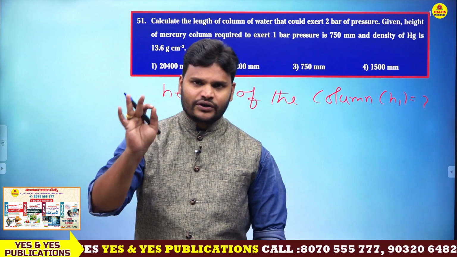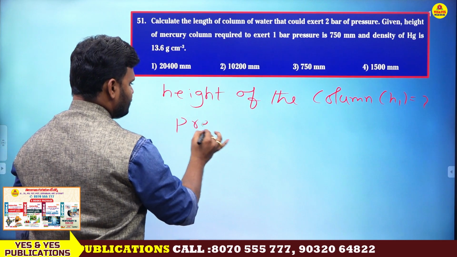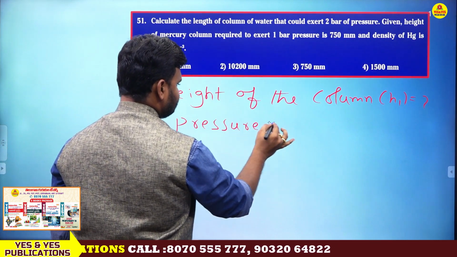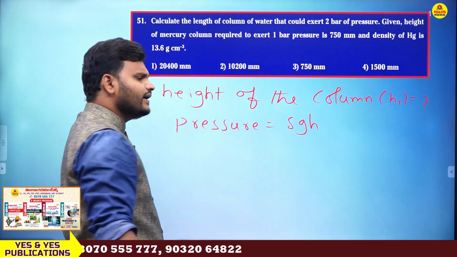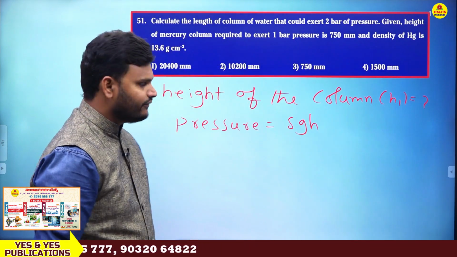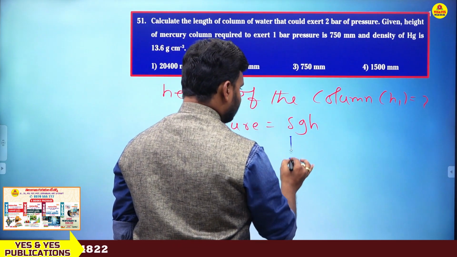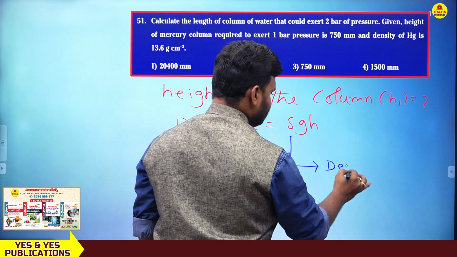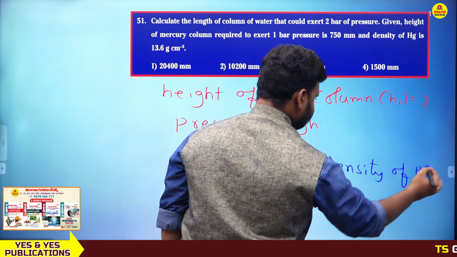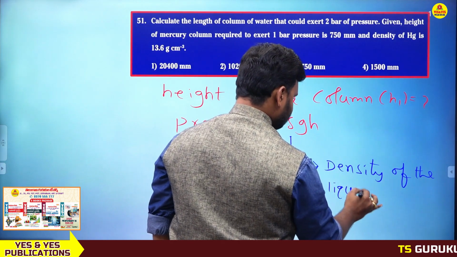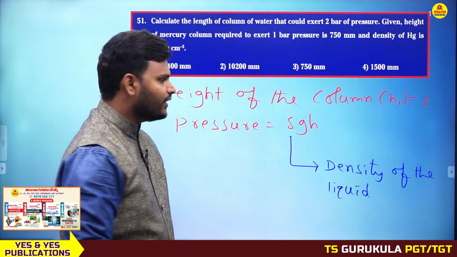Okay. So here we need to use one formula, that is the pressure formula. Pressure equals delta g h. Here delta is nothing but the density of the liquid. g is nothing but the acceleration due to gravity.